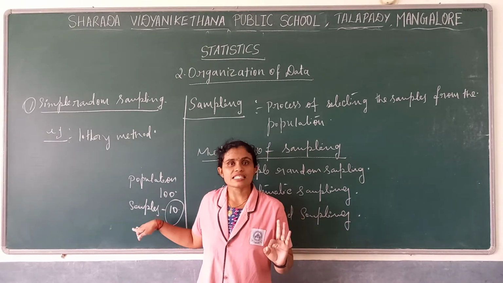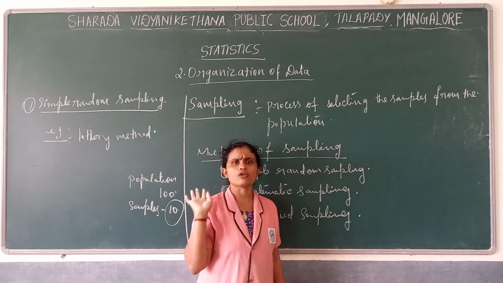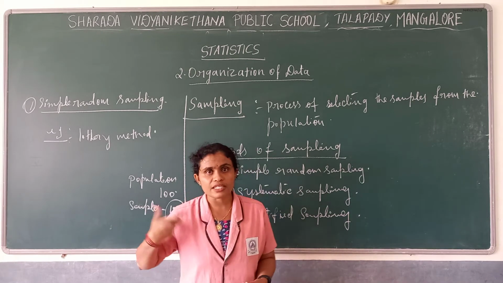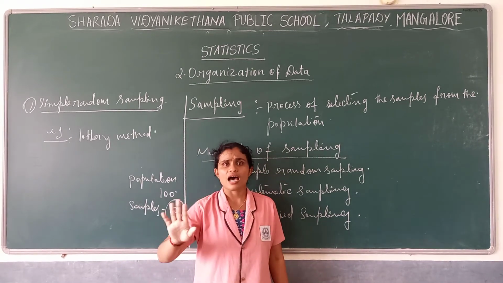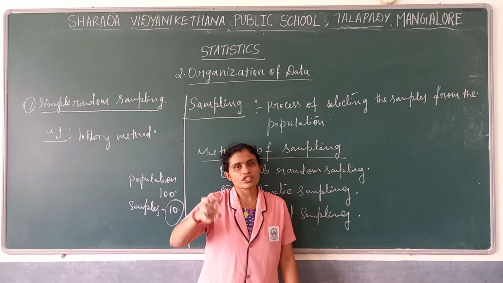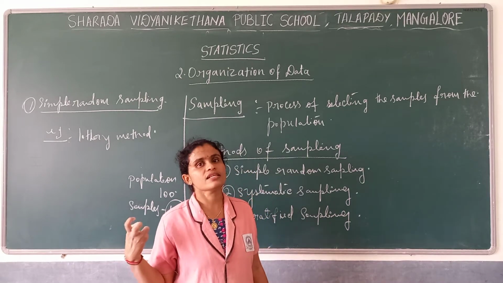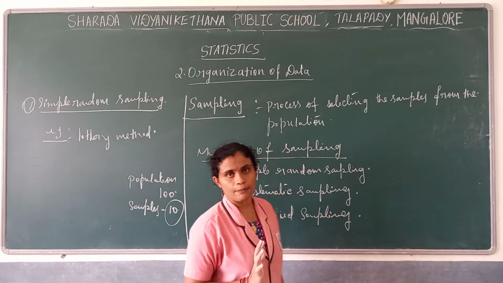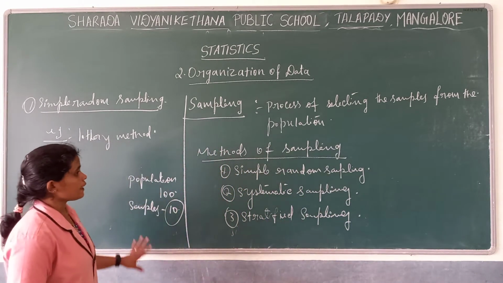While choosing those 10 slips, all 100 students have an equal chance. Any name may come in that slip. So those 100 students have an equal chance until their name is picked, but only 10 names will appear. I will choose only 10 slips. That method we call simple random sampling. I hope you are clear with simple random sampling.